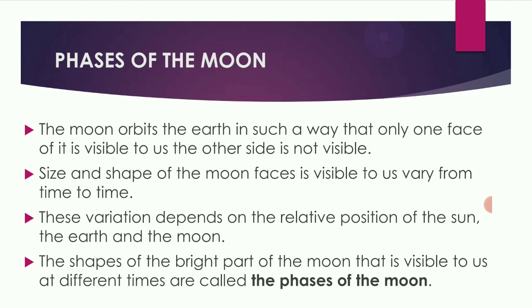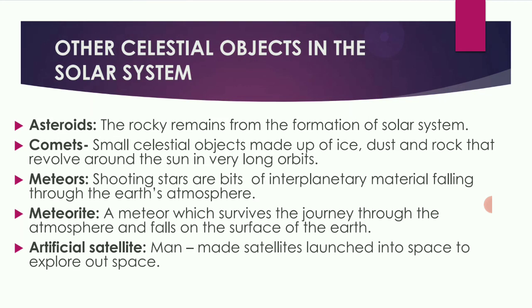Next, other celestial objects in the solar system. Asteroids. Asteroids are the rocky remains of the formation of the solar system. Comets. Comets are small celestial objects made up of ice, dust and rock that revolve around the sun in a very long orbit.